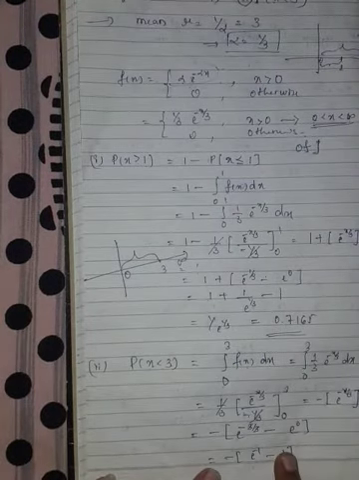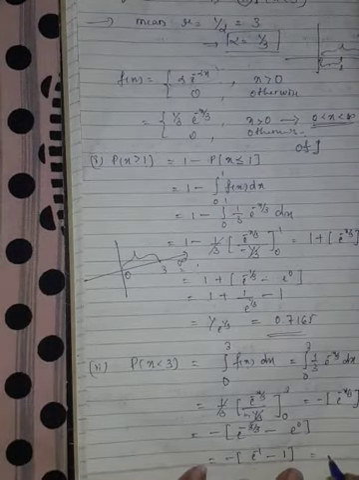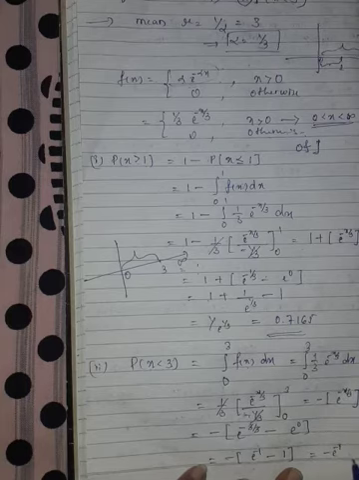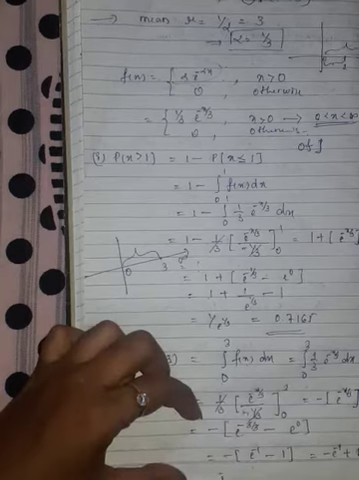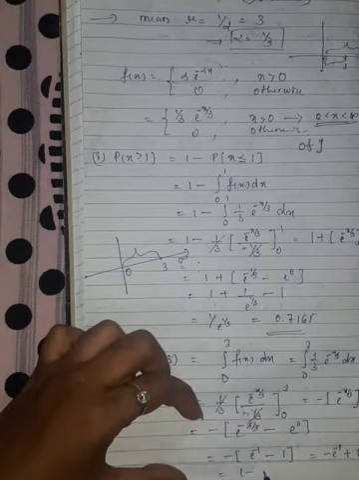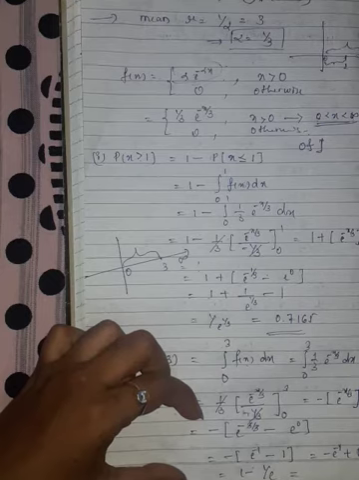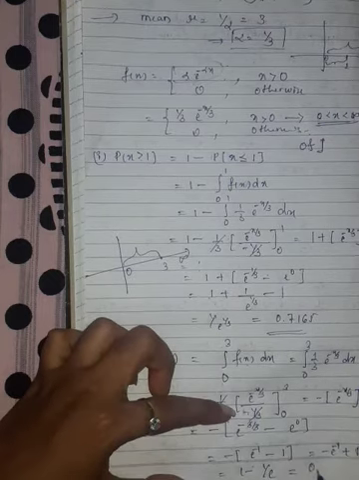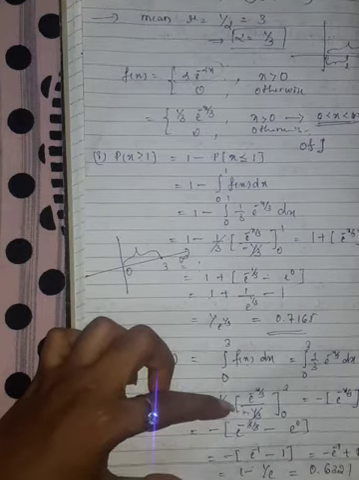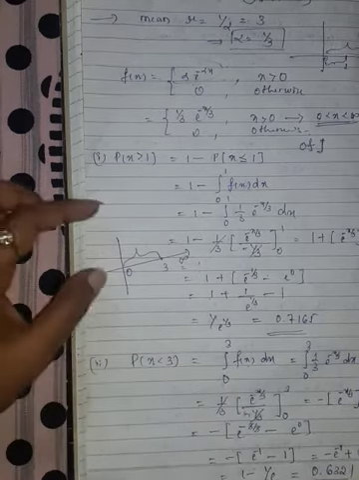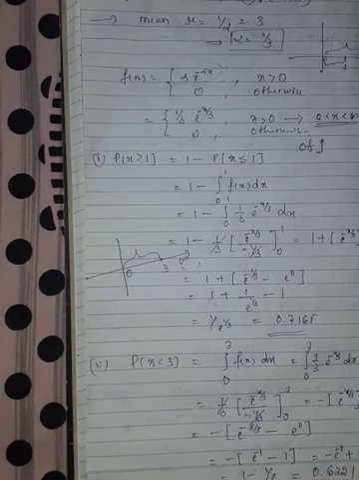Multiply this minus sign inside the bracket. We will get minus e raised to minus 1 plus 1. Minus into minus is plus. So this is 1 minus e raised to minus 1, which is 1 by e. So value of this is 0.6321. So this is the probability when x is less than 3.